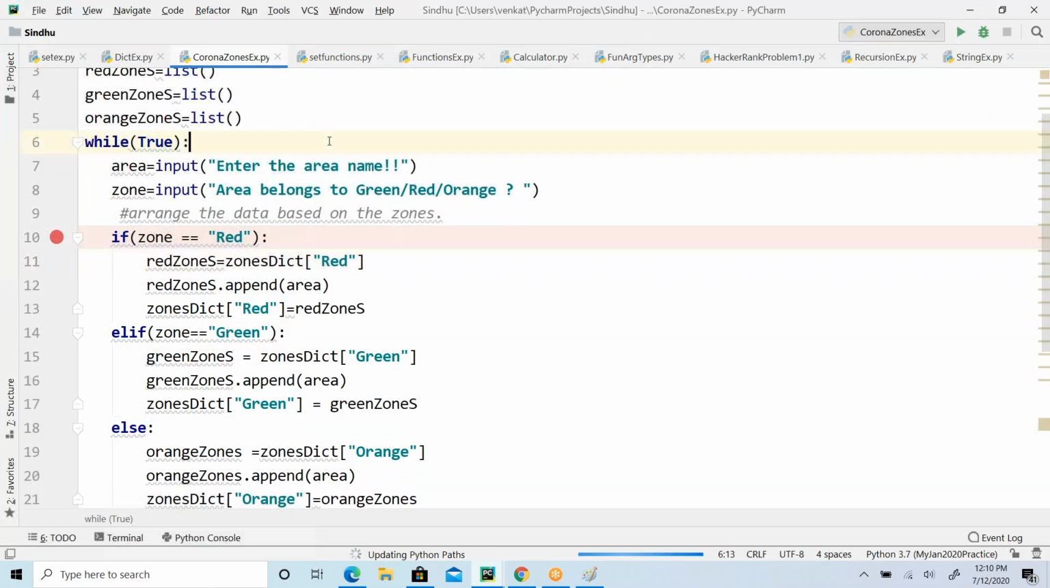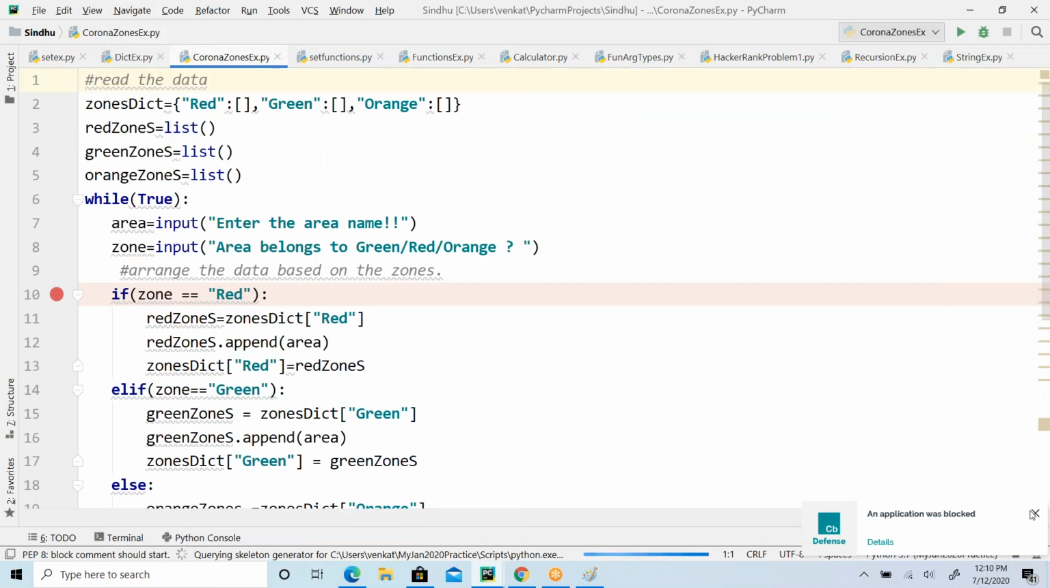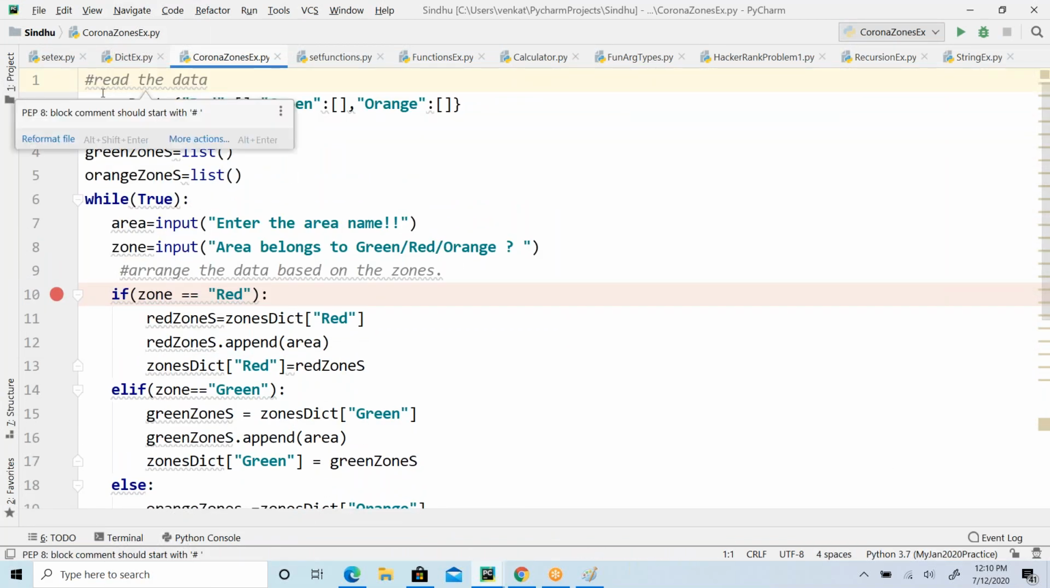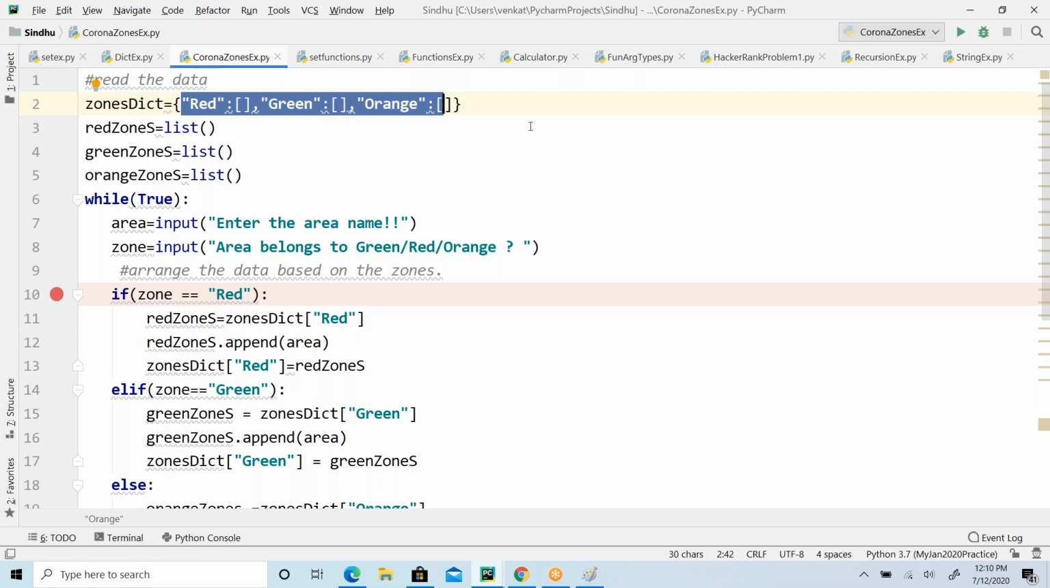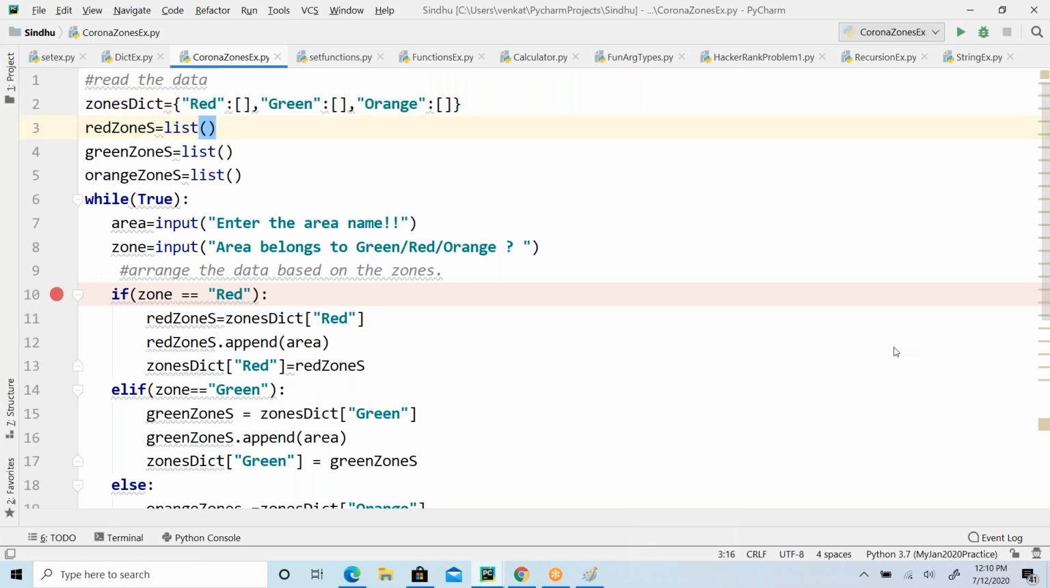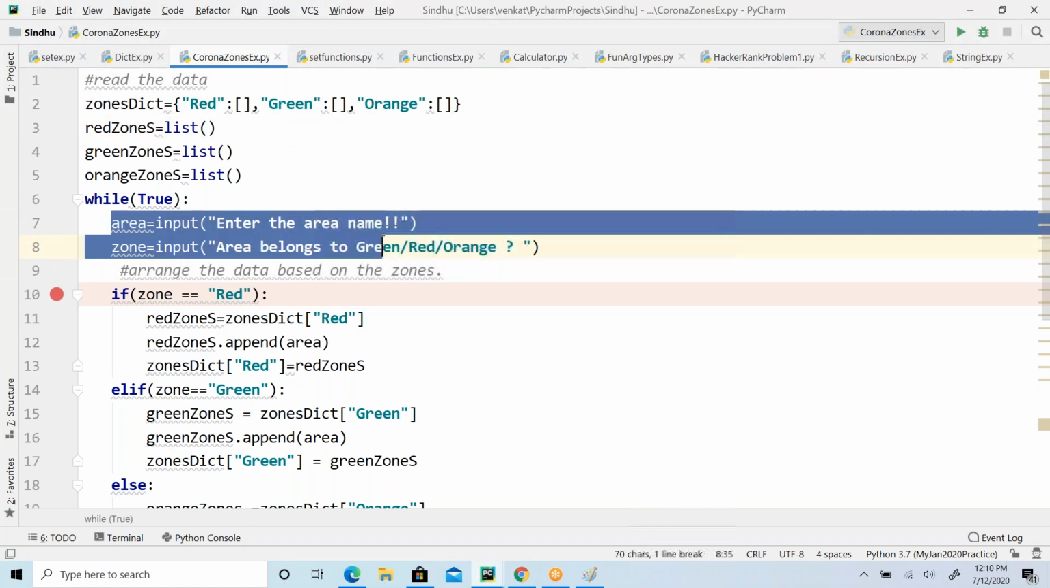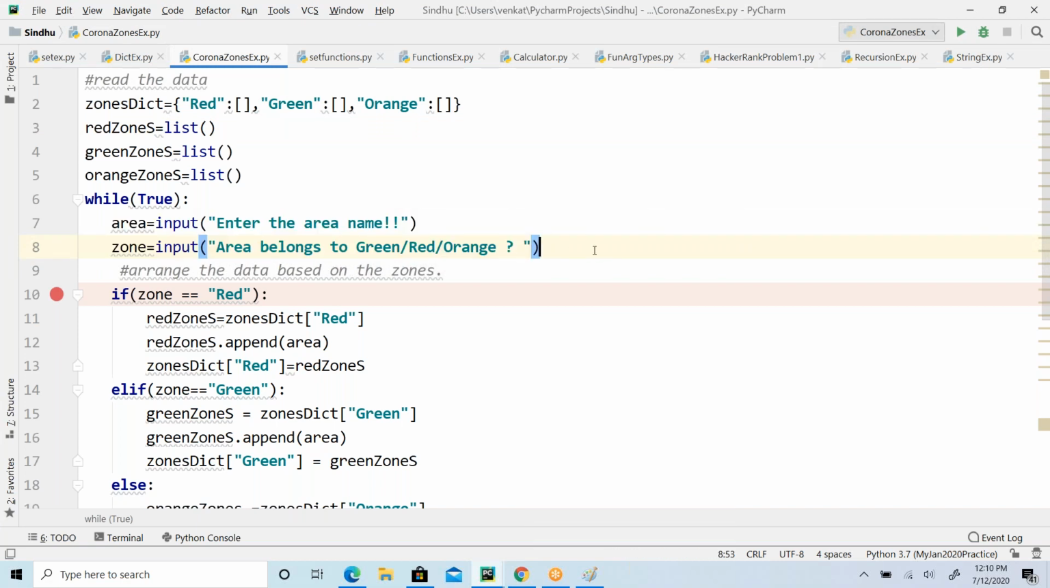Okay, so here I have an example, guys, on dictionaries. It is a Corona zones example. I have a zones dictionary: red zone, green zone, orange zone. Now what I'm doing is separating them. I'm entering the area name and the zone it belongs to. I entered Guntur, it belongs to the red zone. Then I'm going to put it in this particular red zone list. So here this is a list of things.